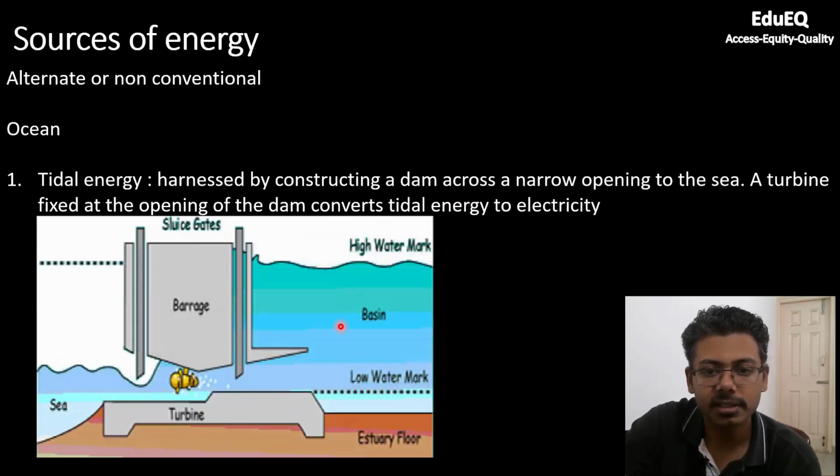So you can see here, this is a high tide and this is a narrow slit through which you will allow the water to pass, and whenever during high tide water passes from this zone to this zone, this turbine will move, and this turbine will be connected to a generator inside which will generate electricity.